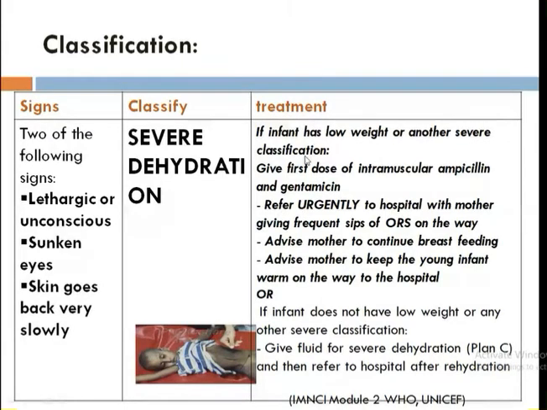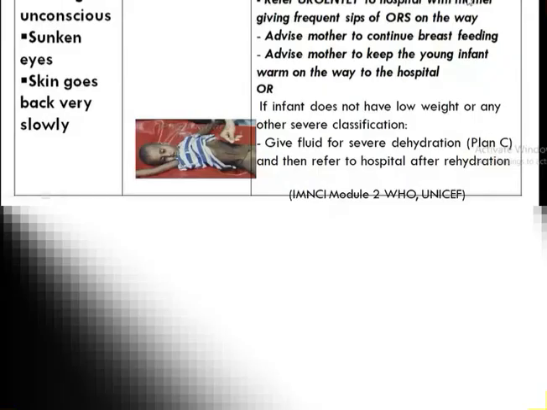See, you are talking about the infants. So infants may be having multiple illnesses. So if the infant has low weight or another severe classification, like low weight or any feeding problem or fever or anything, then you have to give the first dose of intramuscular ampicillin and gentamicin, one dose of intramuscular antibiotic. Then you have to refer urgently to hospital with mother, giving frequent sips of ORS on the way.